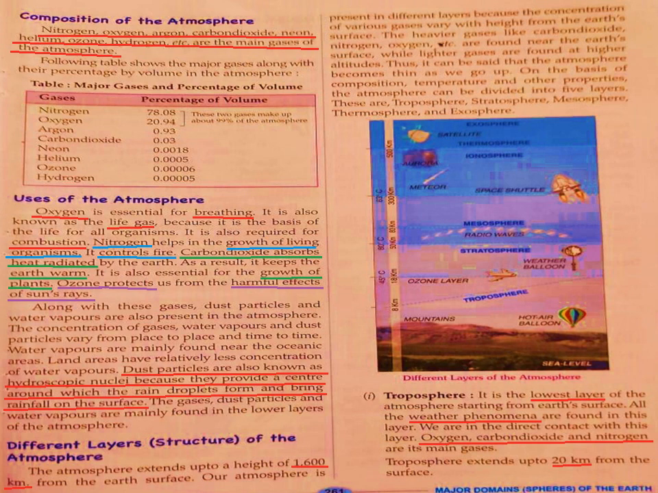We already discussed that along with all these gases, some more things are added in the atmosphere, and they are dust particles and water vapor. The concentration of gases, water vapor and dust particles varies from place to place and time to time. It can be different in different places, and at different times. If you see the land areas, they have less concentration of water vapor.